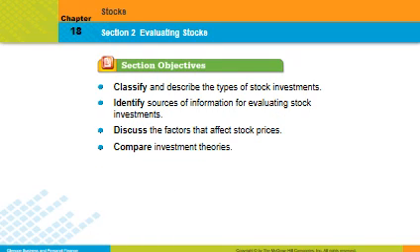So we're going to classify and describe the types of stock investments. We're going to look at sources of information for evaluating stocks. Most of them are on the internet. We're going to discuss a few factors that affect stock prices, such as earnings and earnings per share, projected earnings, and PE ratio. And then we're going to compare some investment theories.